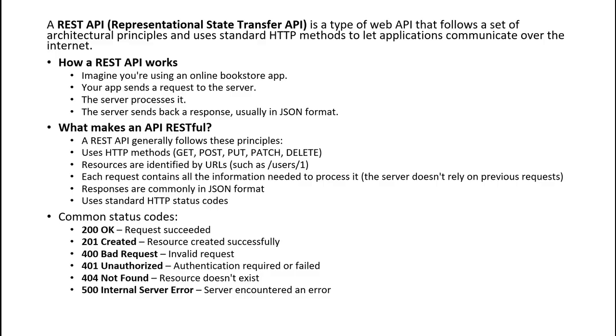A few status codes I mentioned below: whenever everything is okay and it responds correctly, it returns 200. Whenever something is created, 201. If the request is not valid, then 400. If there is an authorization issue, then 401. If the resource is not found, then 404. For any other server errors, it returns 500. So this is the meaning of API and RESTful API.